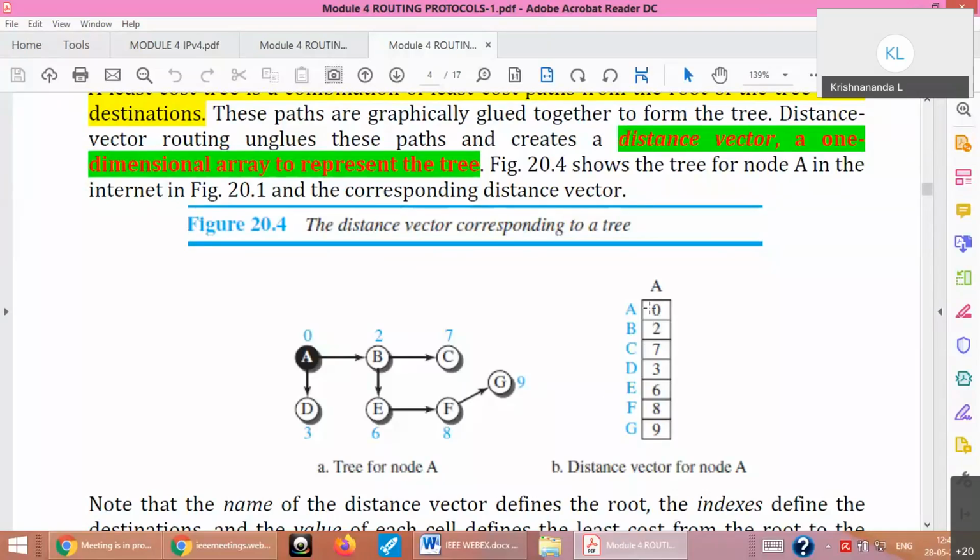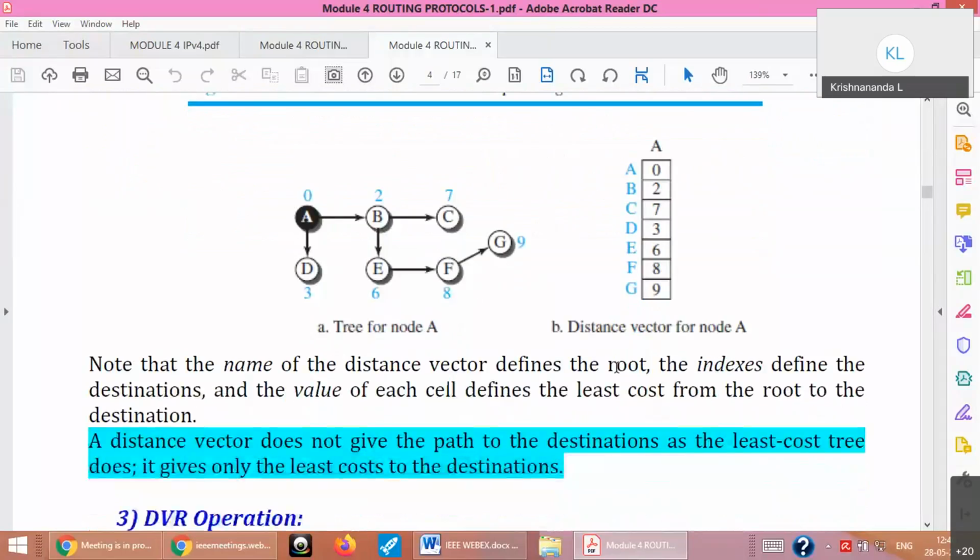Is that very clear? All these cells will have non-infinity values, but it will not be there in the beginning. It will be there after multiple such exchanges only. What do you mean by non-infinity? Infinity means not reachable, not connected, because I do not know how to reach the other one. Once I get the information from my neighbors, I will update my table.